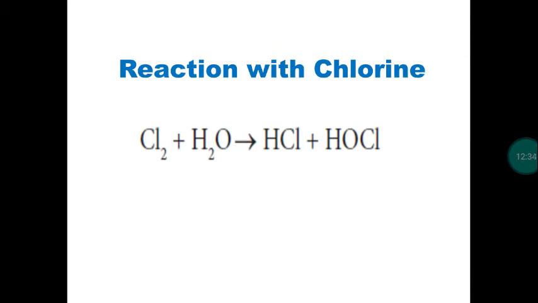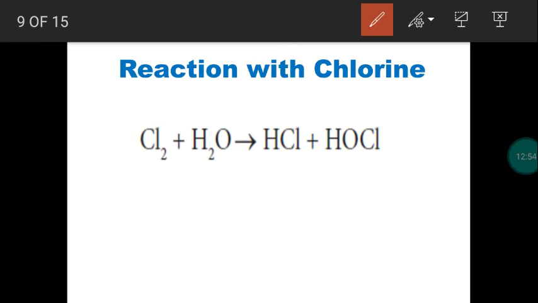So, reaction of non-metals. We may consider halogens with water. How do the halogens react with water? First one, chlorine. Chlorine combines with a water molecule. It produces acids like hydrochloric acid and hypochlorous acid. Right? So this is hydrochloric acid, HCl. This is hypochlorous acid.